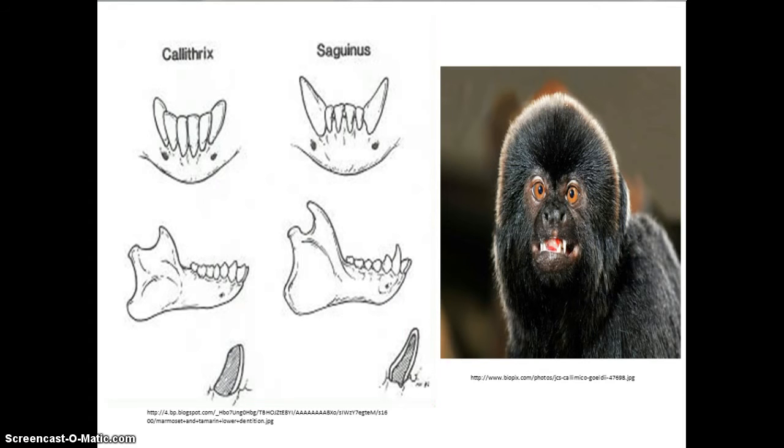A different aspect of dentition places the Calamico in closer relation to the callitrichids, and that dentition is reflected through their diet. The marmosets and some other callitrichids eat a lot of exudates, and as a result they have developed forward-facing incisors specialized for tapping through bark. The Calamico has similar dental morphology.